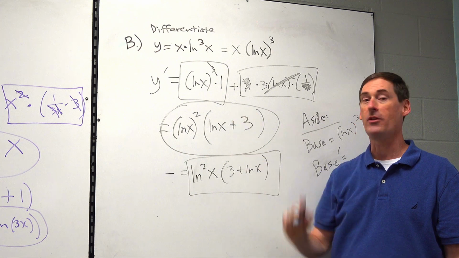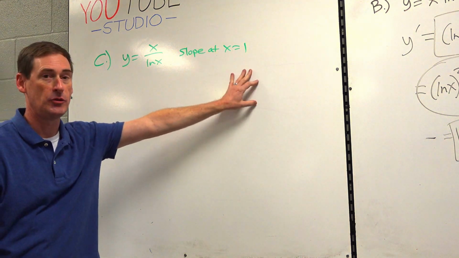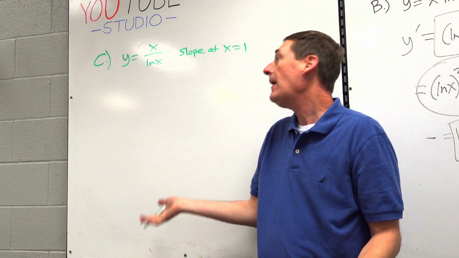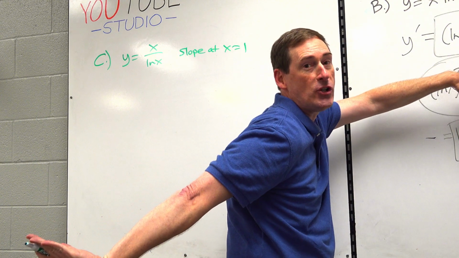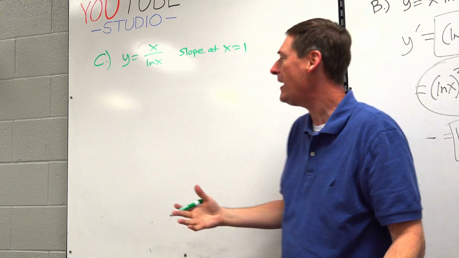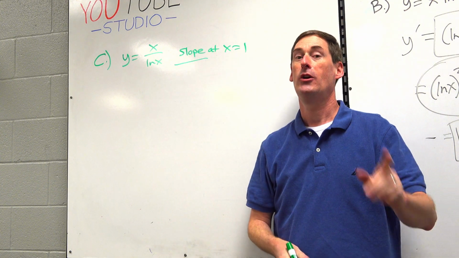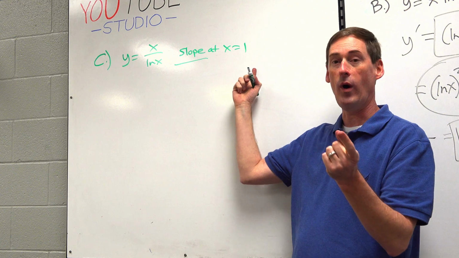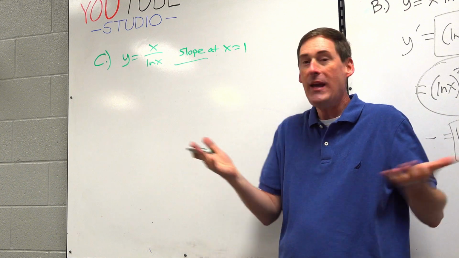All right, let's go to the last example over on this board. So for this example, we're trying to find a slope at x equals 1. Okay, what does the graph of x over natural log of x look like? You don't have to know that, okay? Back in integrated class, we had like x squared, parabola, x cubed, snake, cube root of x, sideways snake. Those you should remember. You don't have to know what this graph looks like. It's too weird. It's too crazy, all right? So if you can't picture the graph, how are you supposed to figure out how steep it is? Slope, right? Slope is derivative. Take the derivative, stuff in 1. You can figure out how steep this roller coaster is at any point, specifically at 1. It's so easy with the derivative.